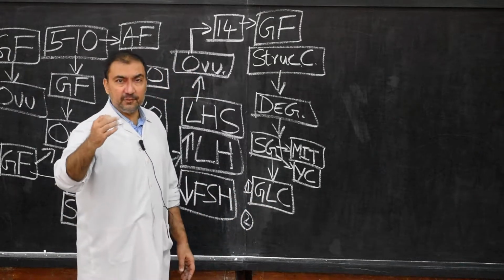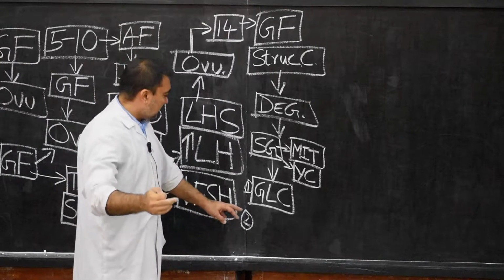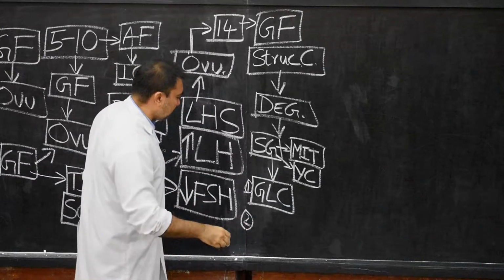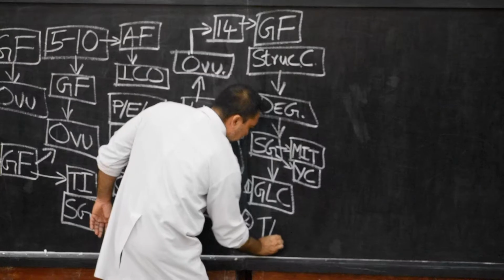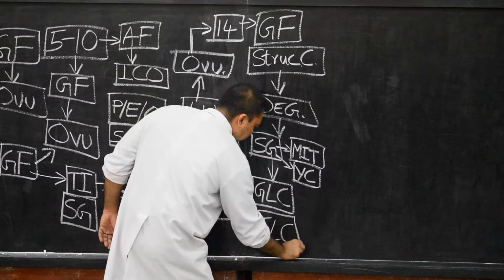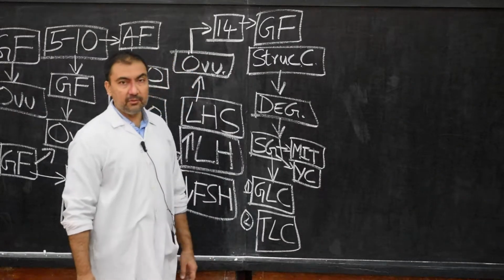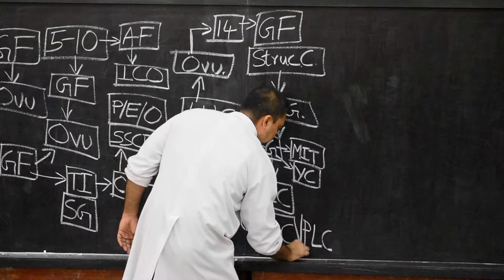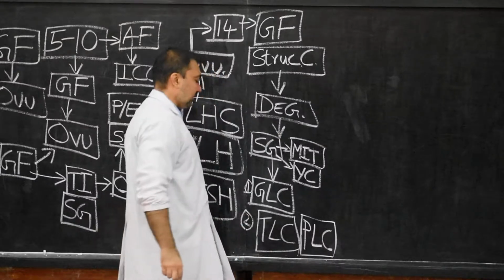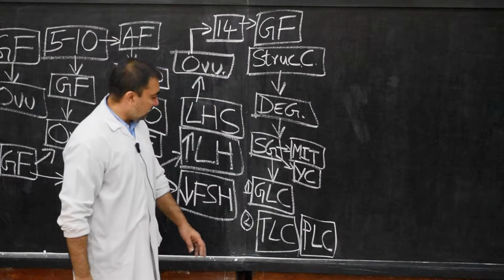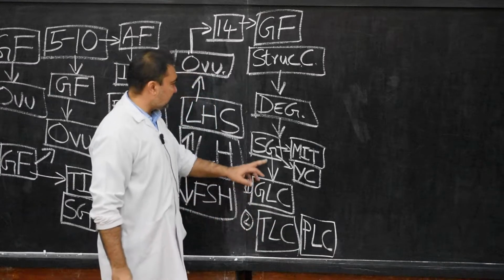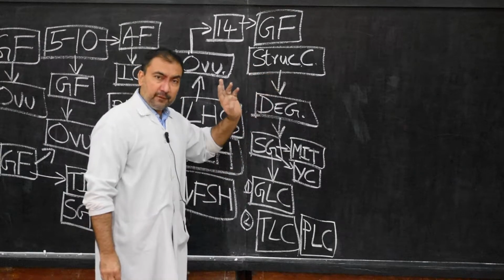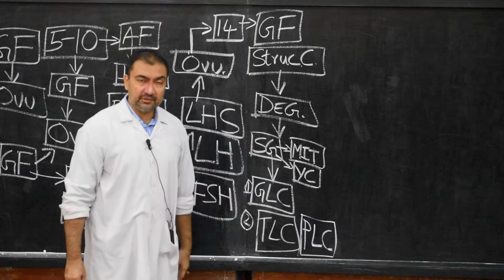The second change is the conversion of the theca interna layer. The cells present in the theca interna will be converted into theca lutein cells, or they are called paraluteal cells. So theca lutein cells or paraluteal cells. This is the second change which has taken place in the structure of the Graafian follicle after its rupture in the process of ovulation.